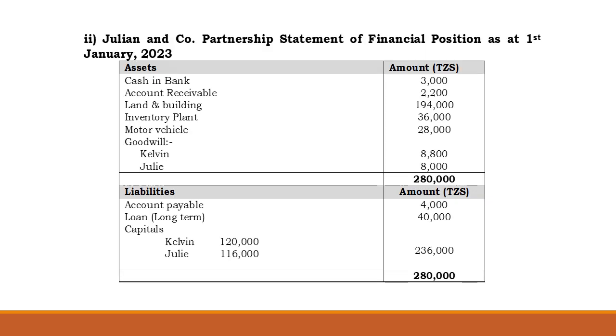So this will be shown in the Julia and Company partnership statement of financial position as at 1st January.